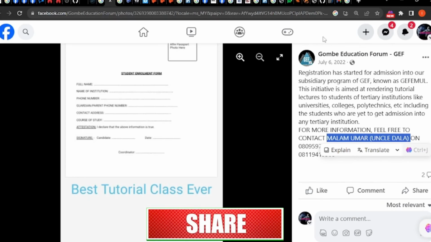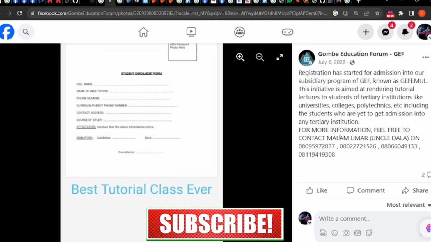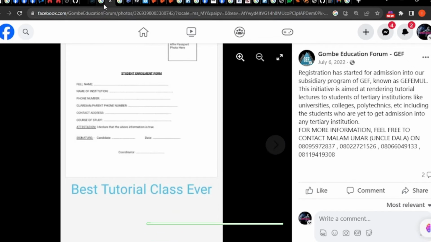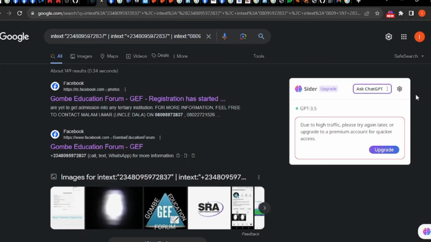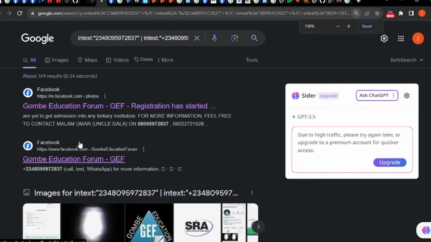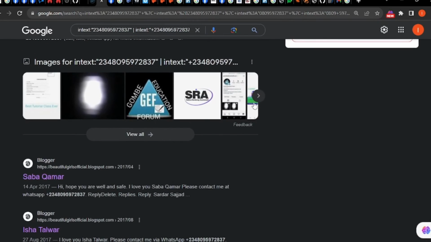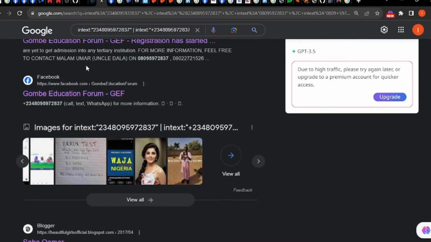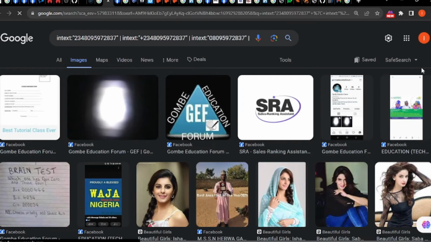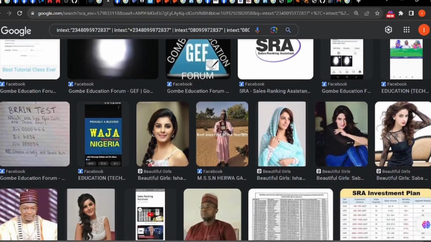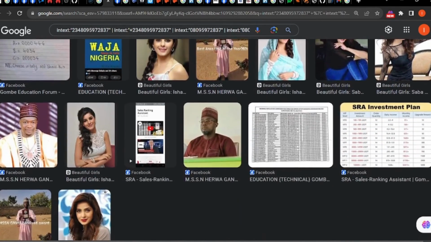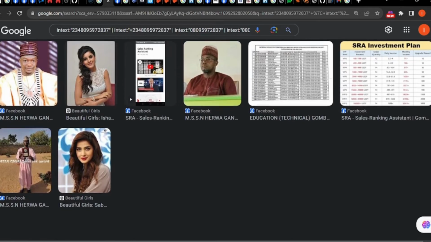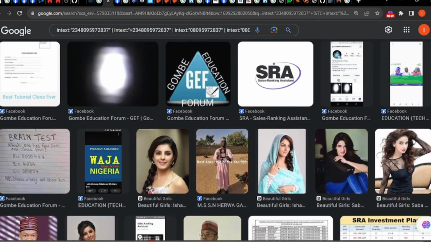Now, we can agree that yes, that telephone number belongs to that guy. But let us first go back again. Apart from that one, which other information can we get about that telephone number? Still the same info. You can see in the images in here, it is still associated with the SRA. A simple image search gave us these different images associated with that telephone number. And so you begin suspecting which of these images is of the guy himself.